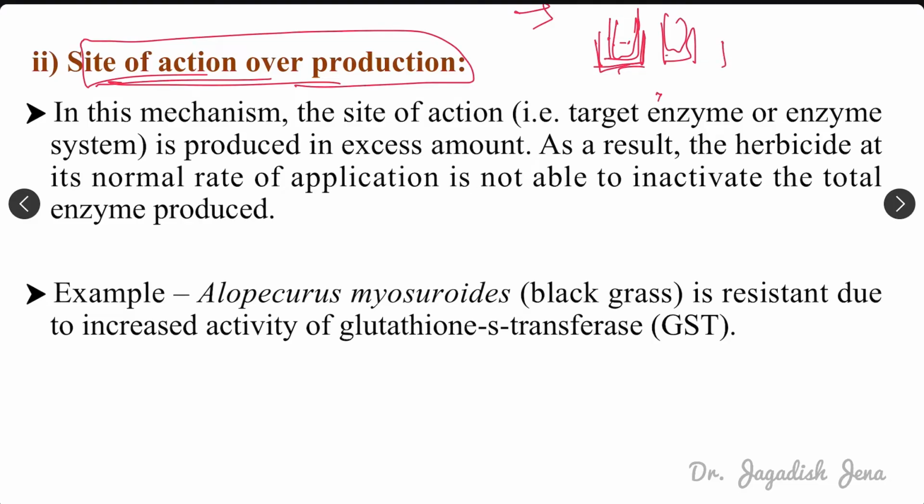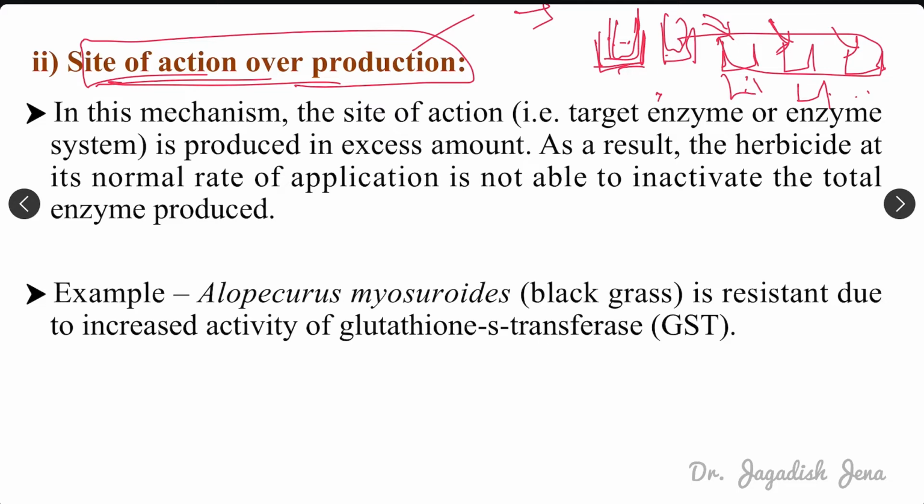If the target site is produced in a large number and we have applied a limited quantity of herbicide, it can bind and control only one or two or some target sites, and partially control the weed, but other target sites are still unoccupied. So due to overproduction of the target site, the resistance mechanism may develop. So that is called overproduction of target site or site of action.